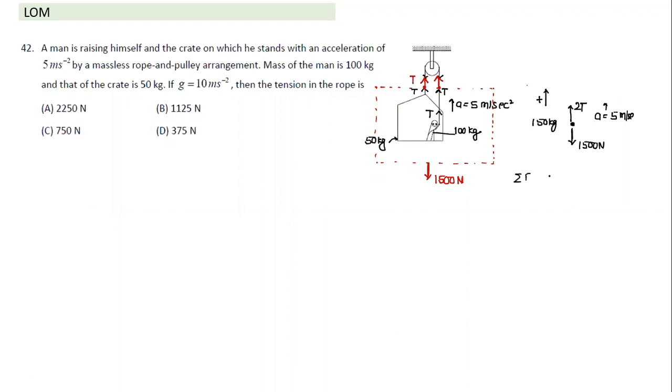The summation of forces in the y direction has to be equal to m a_y. Let's put in those values. Which forces are positive? 2T is positive and 1500 is negative. And that has to be equal to the mass of the system, 150, into the acceleration, which is 5. So 2T is equal to 150 into 5 plus 150 into 10, which is equal to 150 into 15. So that's 2T, and we can find the value of T.